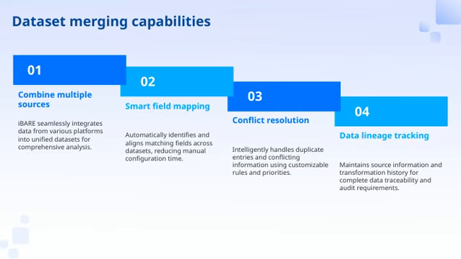First, iBARE allows you to combine multiple sources seamlessly. This means you can integrate data from various platforms into a single, unified dataset, making it much easier to perform comprehensive analysis. Next, the Smart Field Mapping feature is a real-time saver. It automatically identifies matching fields across datasets and aligns them, which significantly reduces the manual effort involved in configuration. This not only speeds up the process, but also minimizes errors.